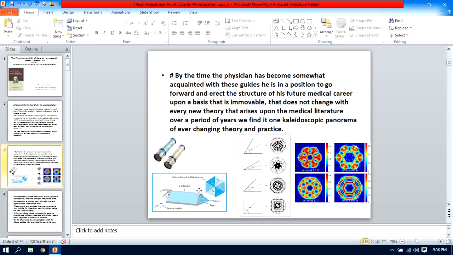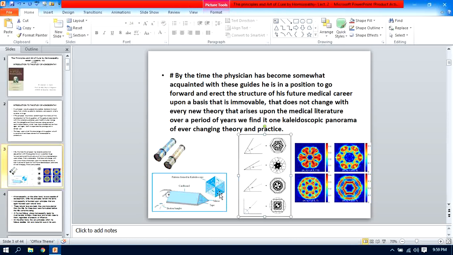This prism is created by using three glass strips. On one side there are the beads, or the pieces of broken bangles, and here there is an eyepiece.